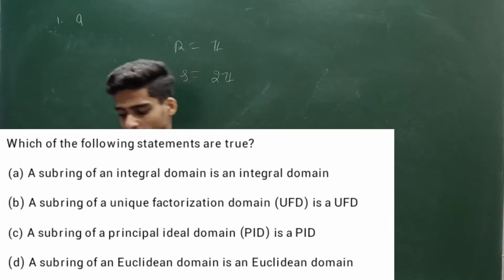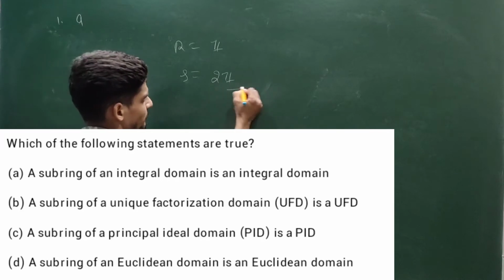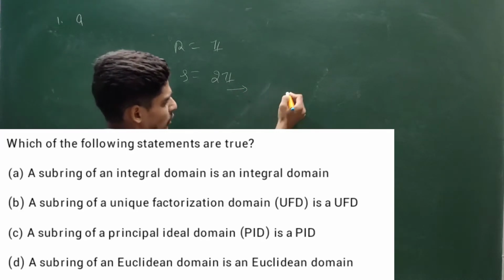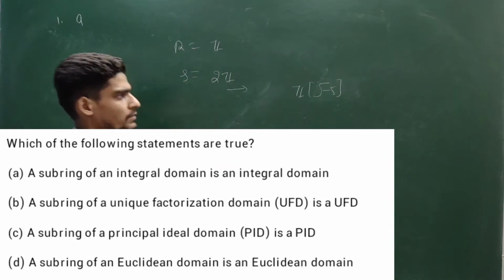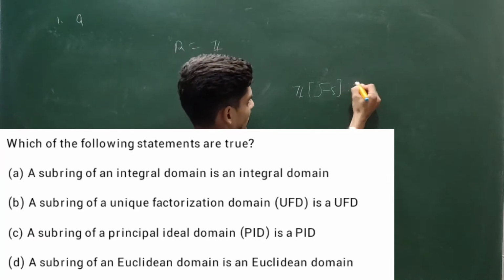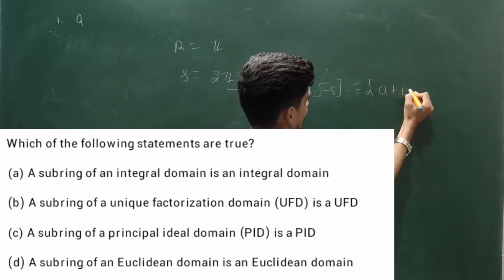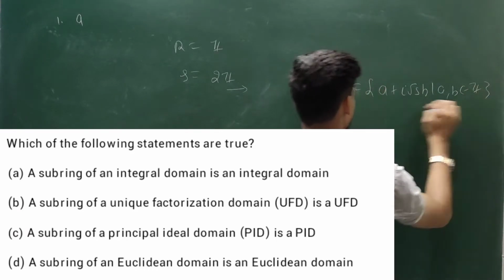Option B, a subring of a UFD is a UFD. Can you give me some example of a subring of a UFD which is not a UFD? That example I have covered several times in my ring theory lectures. If you use Z[√-5], it is defined as a + i√5 b, where a, b are coming from Z. This is a subcase of rings of quadratic integers.